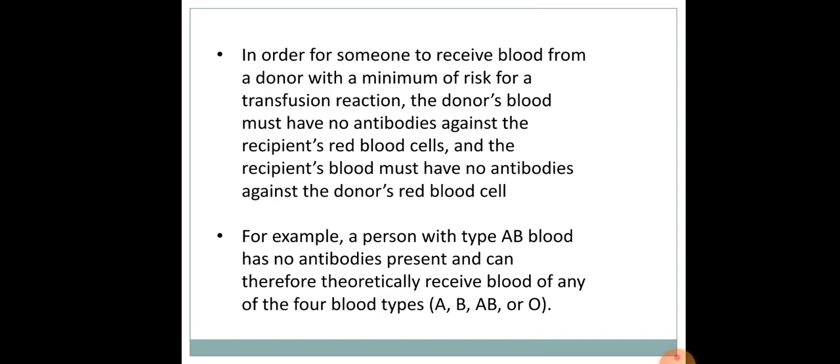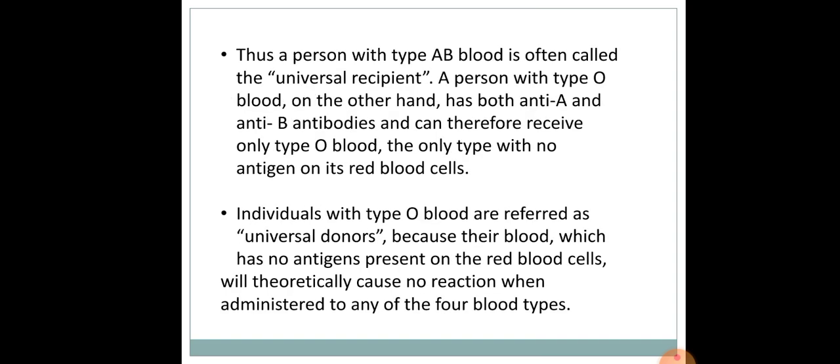In order for someone to receive blood from a donor with a minimum risk of a transfusion reaction, the donor's blood must have no antibodies against the recipient's red cells and the recipient's blood must have no antibodies against the donor's red cells. For example, a person with type AB blood group has no antibodies present and can therefore theoretically receive blood of any of the four blood types. Thus, a person with type AB blood is often called the universal recipient.